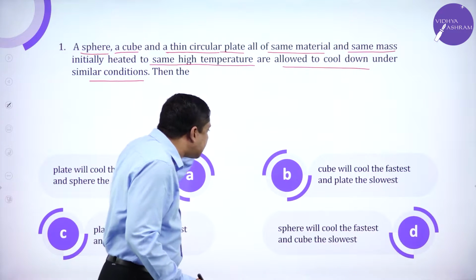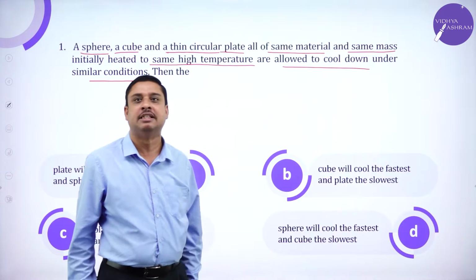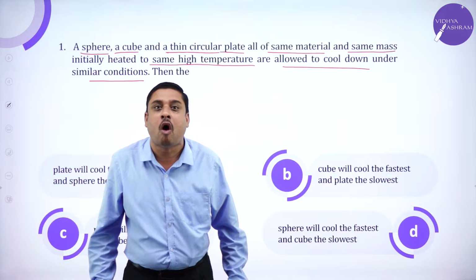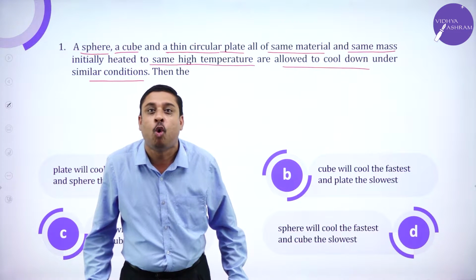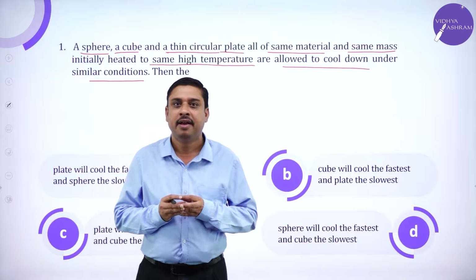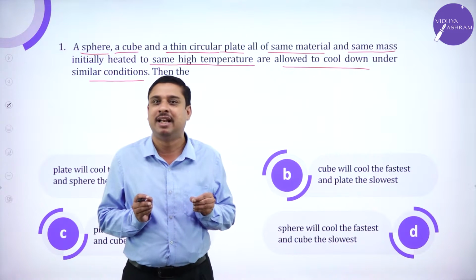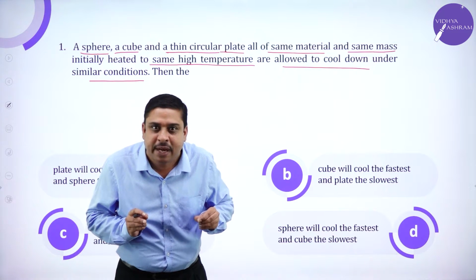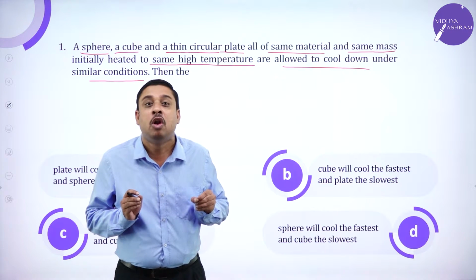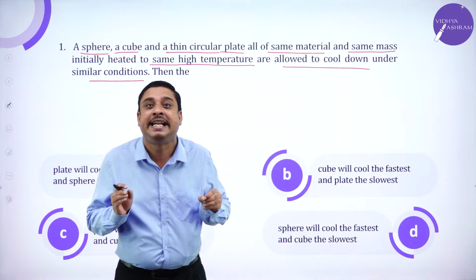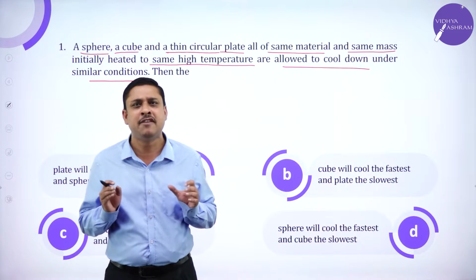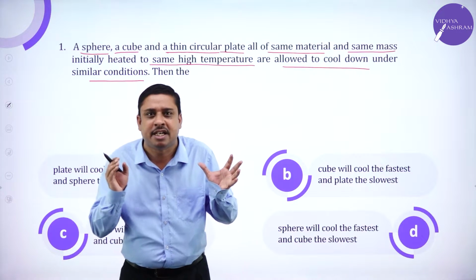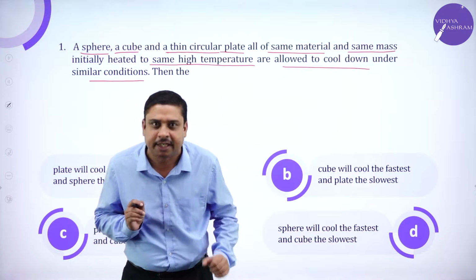According to the options, I have to find out which object will cool faster. When I say the word cool, it means decrease in temperature or loss of heat energy, which means somewhere I have to relate energy and temperature.